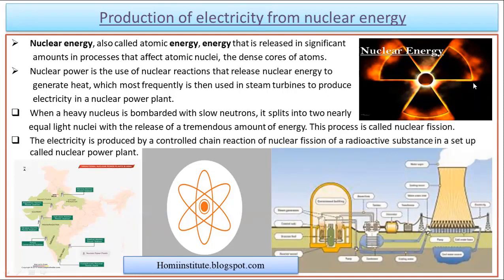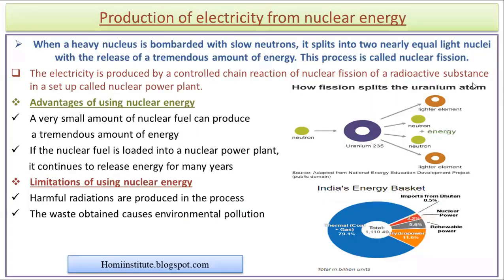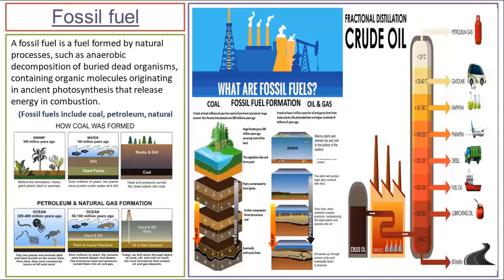So uranium used to be broken down into smaller components by bombardment of the nuclei in there. Sorry, neutrons in that one. So we will discuss more on how this reaction is going on. Over here you can see the construction of the splitting of the uranium. As I had discussed the advantages and disadvantages, both are over here. You can pause the video and go through all the points.